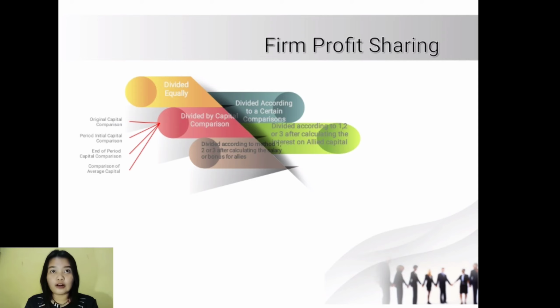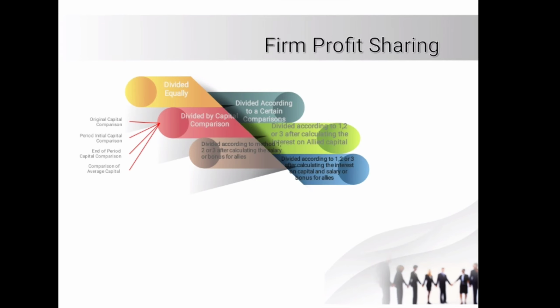Otherwise, the bonus will be calculated if the firm's operating results show a profit. Especially for bonus, the partners may agree to distribute a certain percentage of the bonus after or before calculating the bonus itself. A. The bonus is calculated from the profit before the bonus. B. The bonus is calculated from the profit after the bonus.